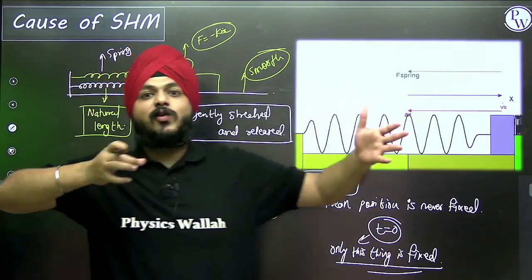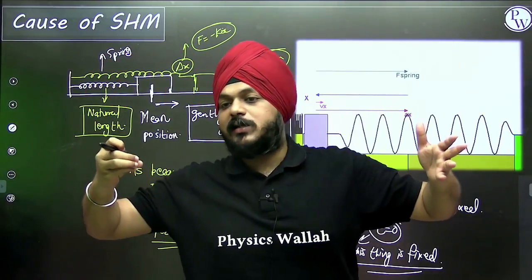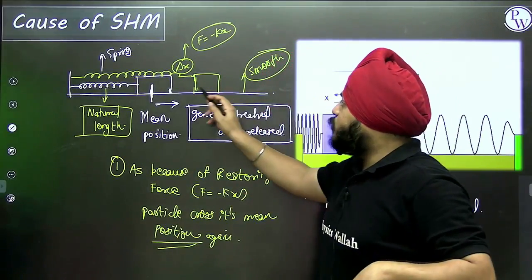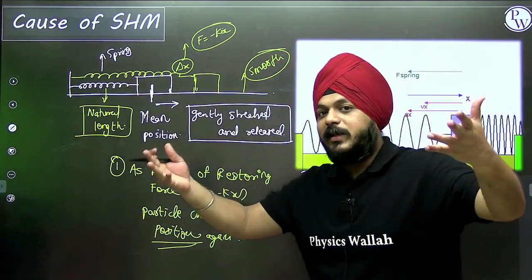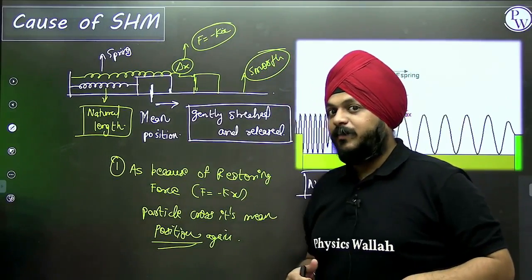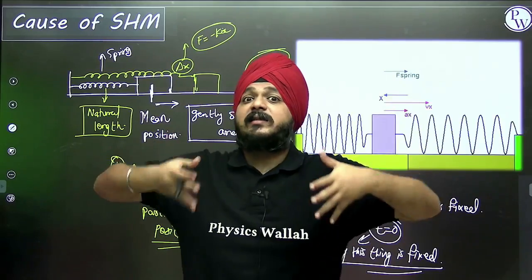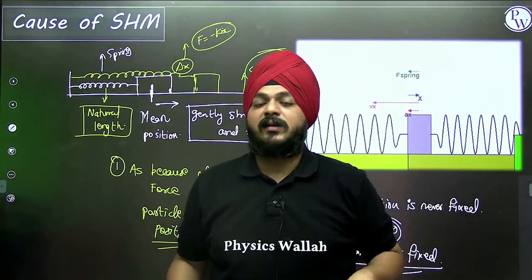So when it is gently stretched, we have the maximum potential energy. Slowly when it is released, the entire thing is going to convert. When it comes to the mean position, the entire potential energy has converted into kinetic energy, so at the mean position the particle has the maximum kinetic energy.